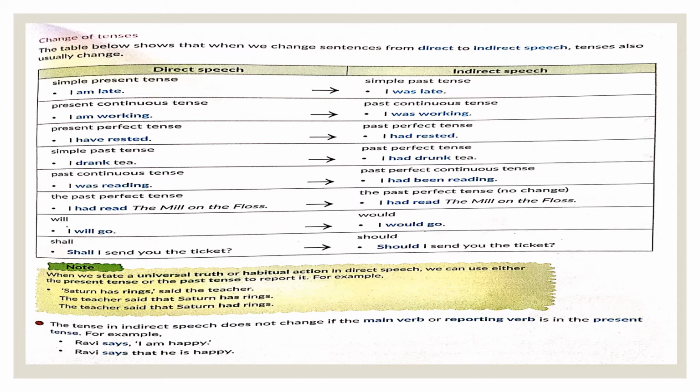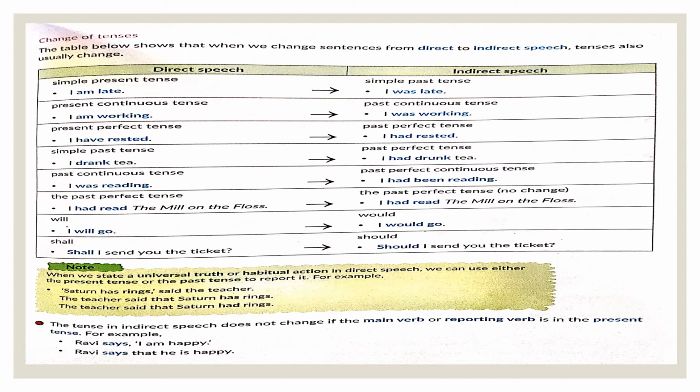Take a note of the green box here, children. Whenever we are reporting a universal truth or a habitual action in direct speech, we can either use present tense or the past tense to report it. For example, "Saturn has rings," said the teacher. This can be reported as the teacher said that Saturn has rings without changing it, or we can say the teacher said that Saturn had rings. Both would be correct. This is only applicable when we are reporting a universal truth or a habitual action.